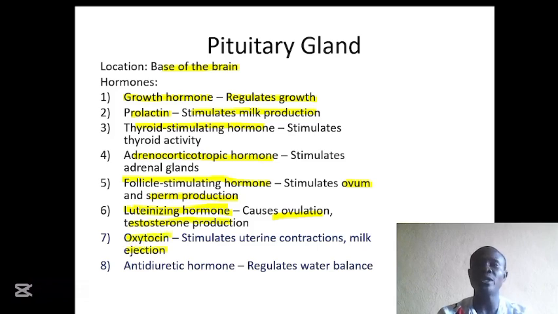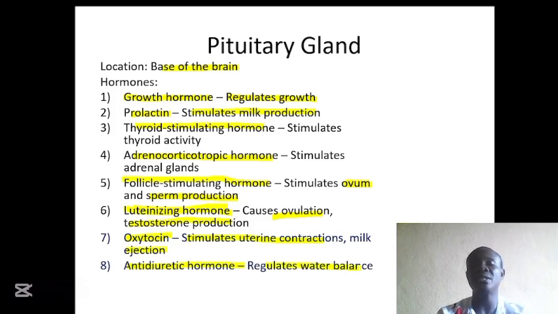We have the oxytocin, also called the love hormone. It is the one responsible for love, not the heart. Apart from that, the oxytocin stimulates uterine contraction. So during labor, it is the one that provides that powerful contraction, and it also helps in milk ejection, just like I said before. And we have the antidiuretic hormone that regulates the water balance in the body.